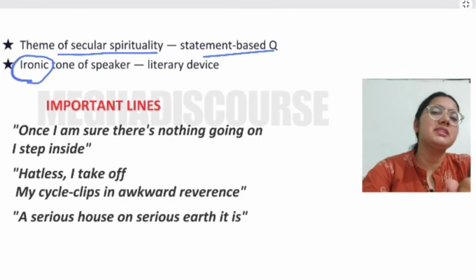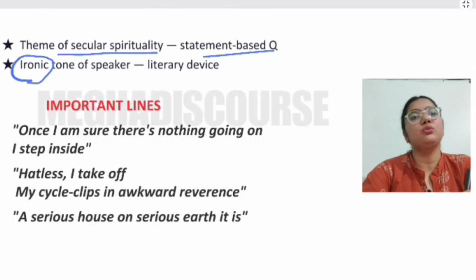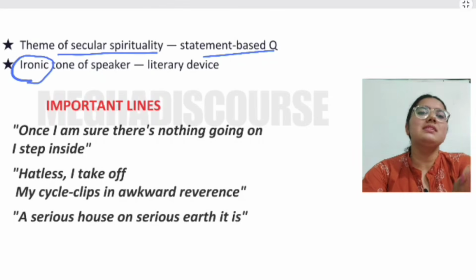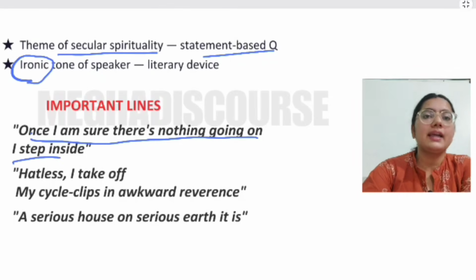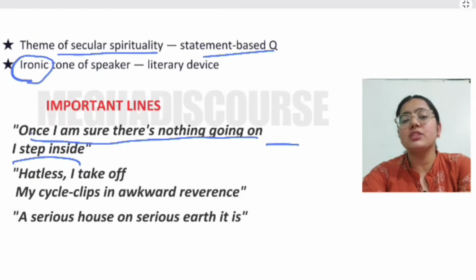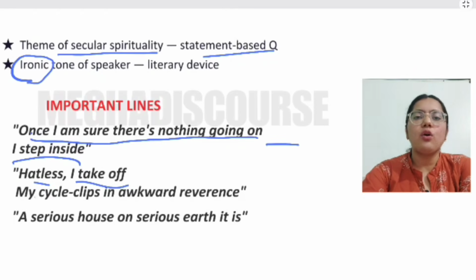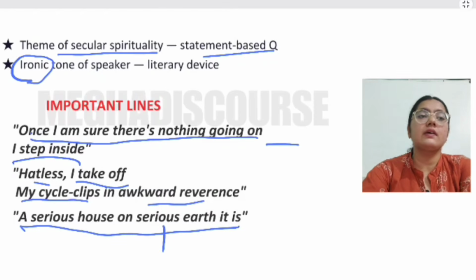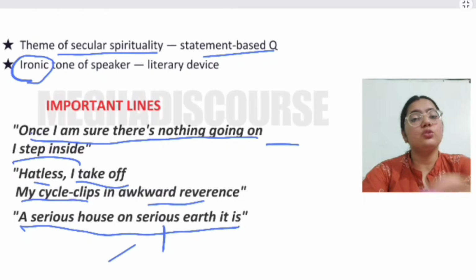So he's basically sharing his experience when he went to the church. Once I'm sure that there is nothing going on, I step inside. This is the opening line of this poem. Hatless, I take off my cycle clips in awkward reverence, and he goes to the church. A serious house on serious earth it is, as I told you.